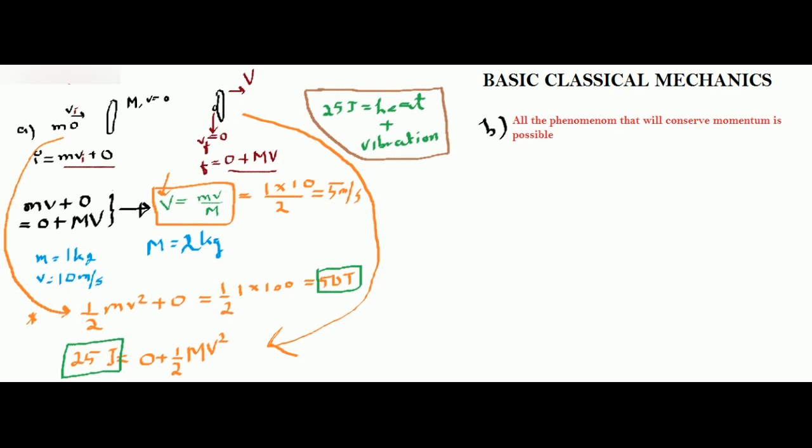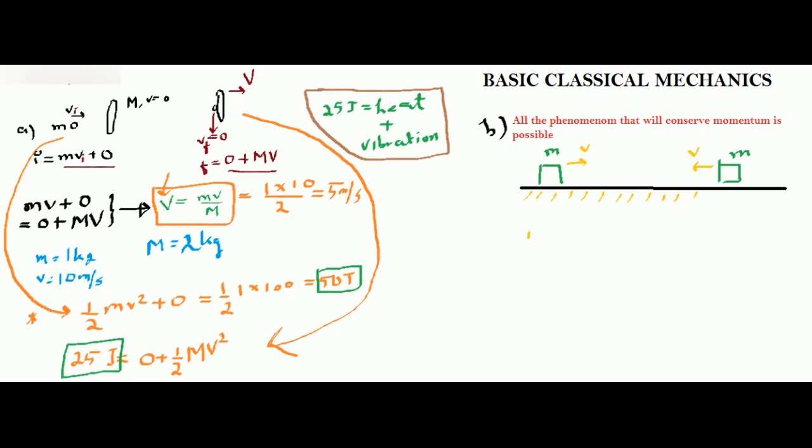So let us do some experiment. Consider now that you have two masses of the same value. So this is mass m, and consider another block whose mass is also m. Consider this is a frictionless road. There is no friction at all on this road. Now this block is moving this side with a velocity v, and this block is also moving this side with a velocity v.